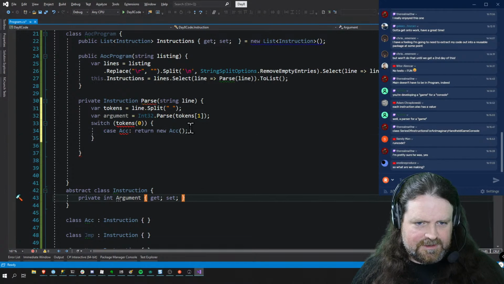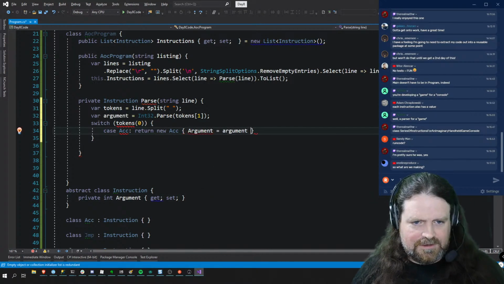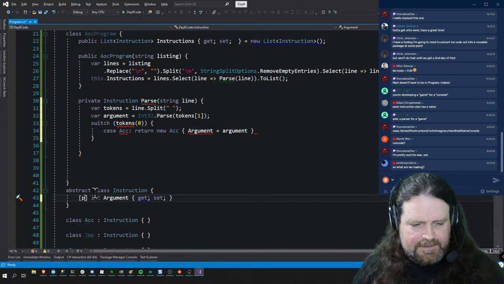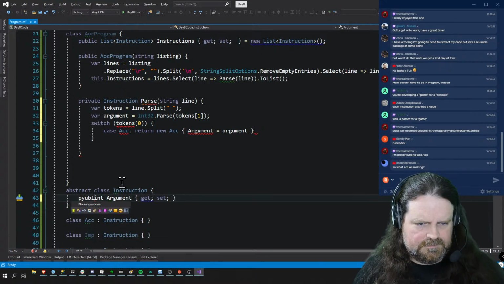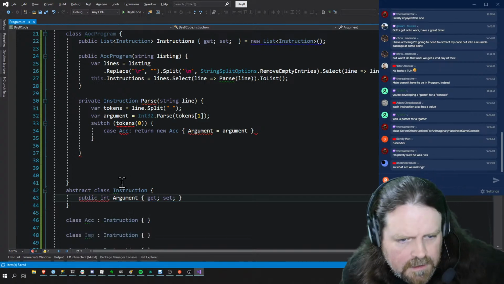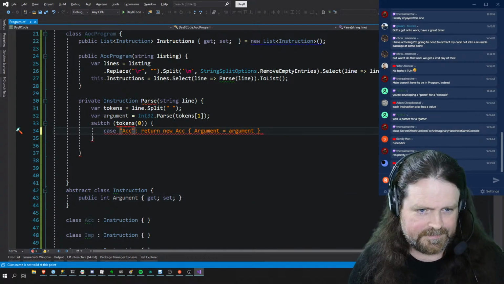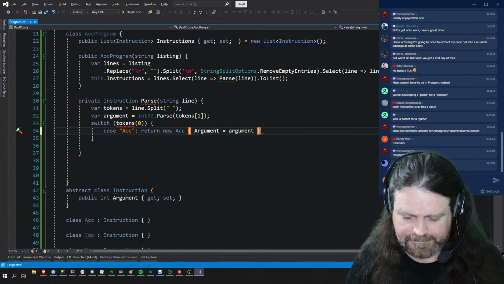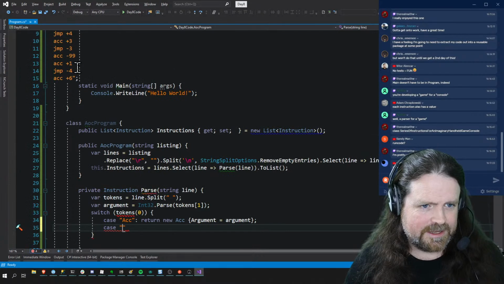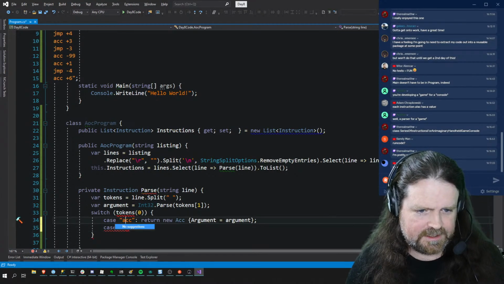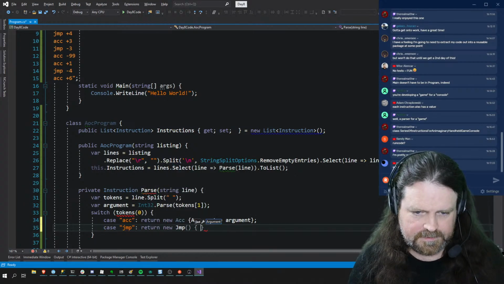I need some constructors in here, or I can just do it donkey style, equals argument. That's nice. Let's make that public. Yep, that needs to be a string. Yep, that's fine. Case, that needs to be lowercase, doesn't it? Yeah, acc, jmp. Okay, jmp, return new jump.